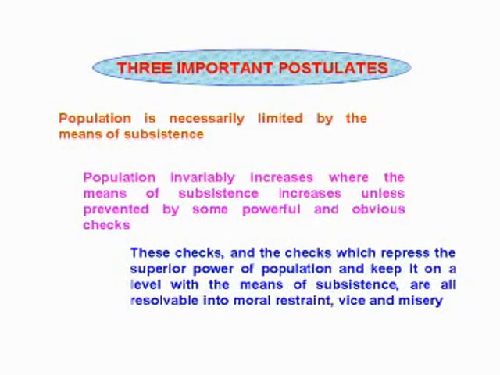Based upon this observation, Malthus once again refined his postulates in the following ways. 1. Population is necessarily limited by the means of subsistence. 2. Population invariably increases where the means of subsistence increases, unless prevented by some powerful and obvious checks. And finally, he mentioned these checks: the checks which repress the superior power of population and keep it on a level with the means of subsistence are all resolvable into moral restraint, vice and misery.